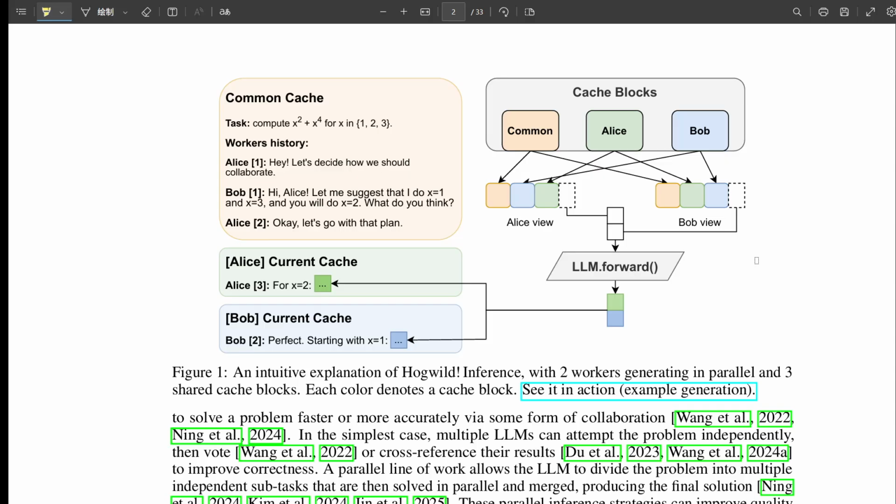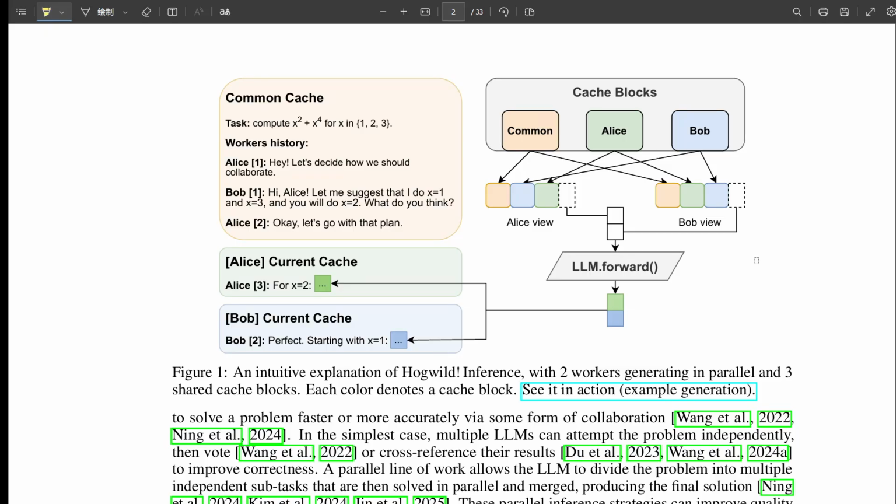Concurrently. So as one worker generates a token and calculates its KV representation, it goes straight into that shared cache, and another worker running in parallel can immediately see that new token's representation and attend to it, and vice versa. Wow. Okay, so they get instant visibility into each other's train of thought as it's forming. That's the idea. It's like they're all thinking out loud in the same room and everyone can hear and react instantly. The name Hogwild, by the way, comes from parallel computing. Oh. Yeah, it refers to a style of algorithm where multiple processes access shared memory without strict locks, just grabbing updates whenever they're ready. It kind of captures that concurrent, unsynchronized access vibe.